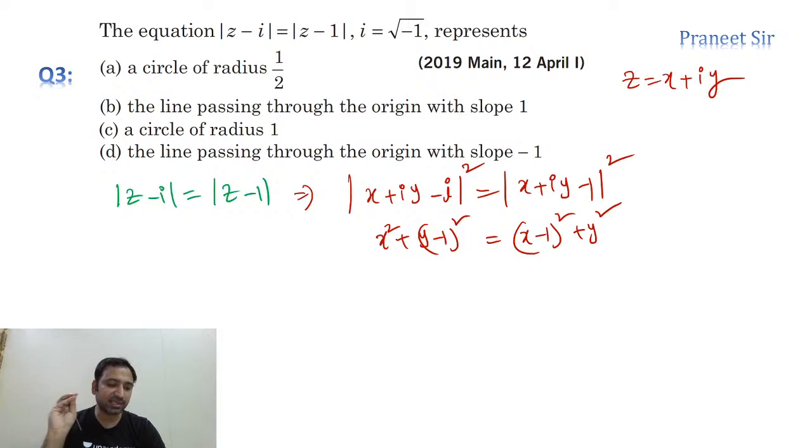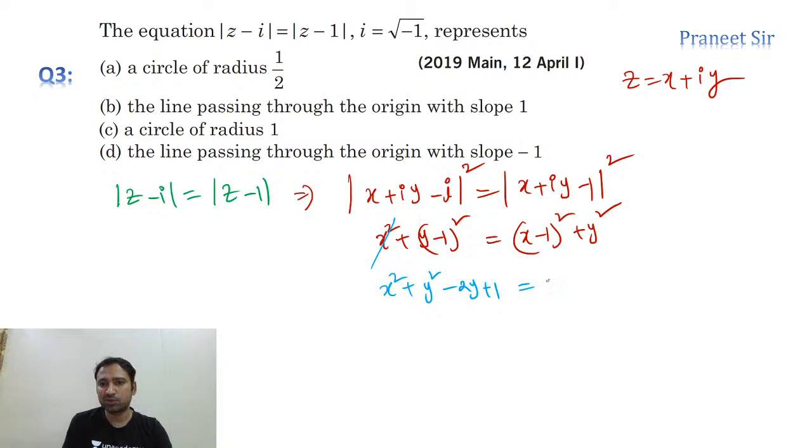It is not going to be a circle, Ankur. Why it is not going to be a circle is that the x square terms and y square terms are getting cancelled. Easily you can observe that. So definitely it is not going to be a circle. Otherwise you expand it, no problem. If you take one more step, no problem.